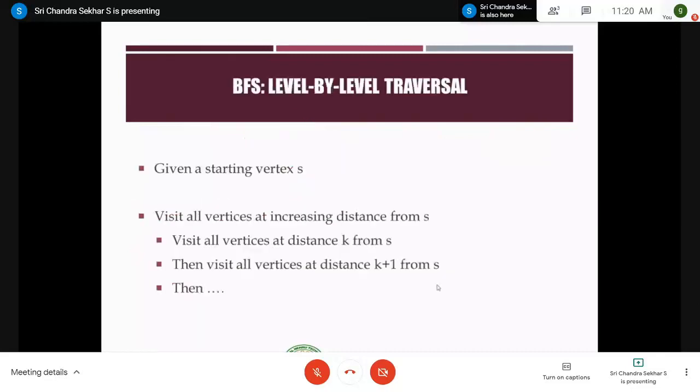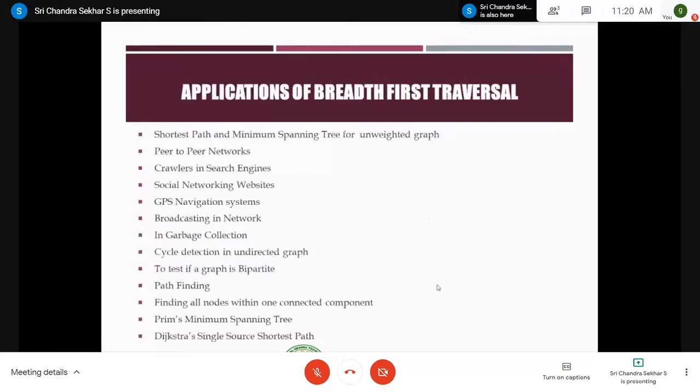Let me go through the application part of this BFS. You might have some doubts about what the applications of breadth first search traversal are and why we need it. As I discussed on day one, while discussing the differences between linear and non-linear data structures, graphs are very useful data structures in real life situations also. For example, a communication network can be represented with a graph. All the computers are treated as nodes, and if there is a connection between those computers, you mark it as an edge.